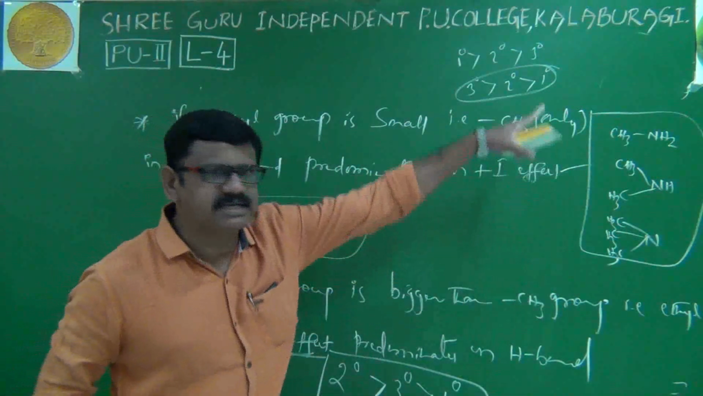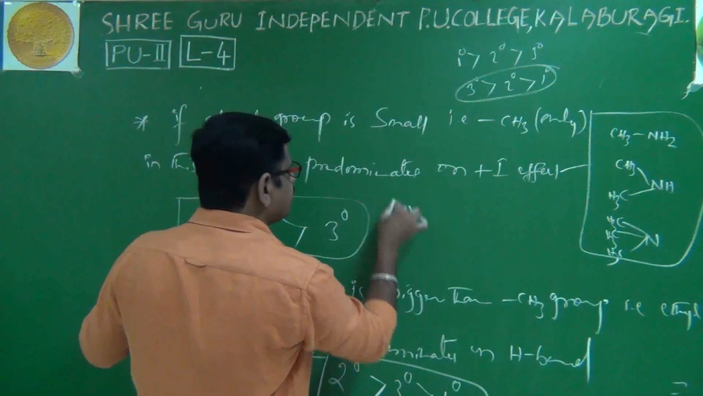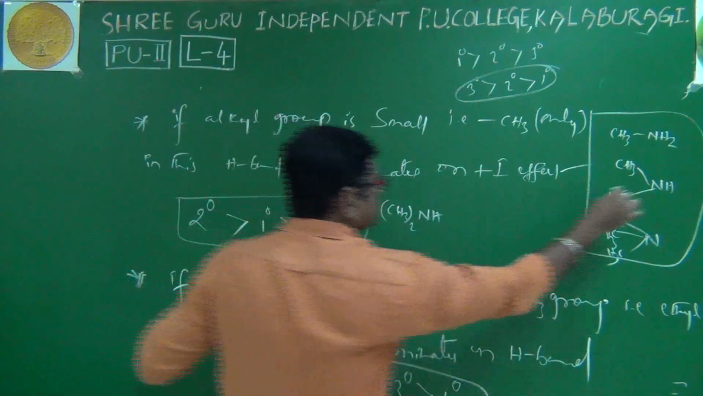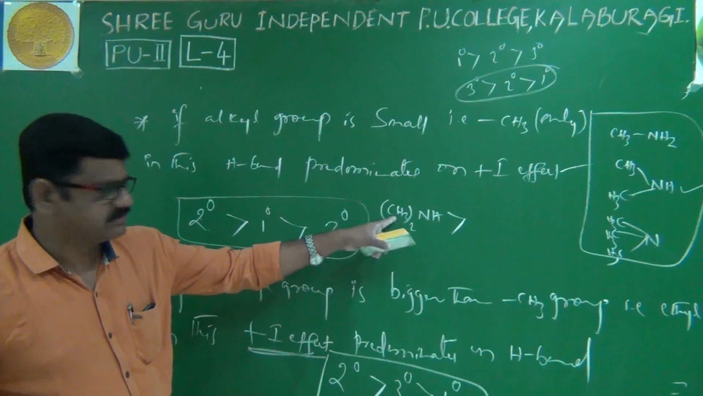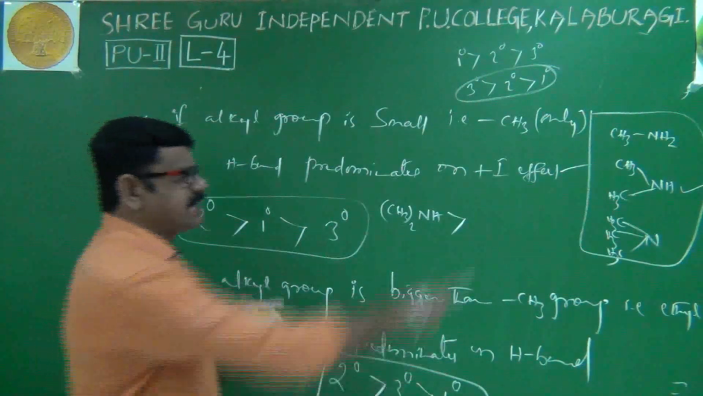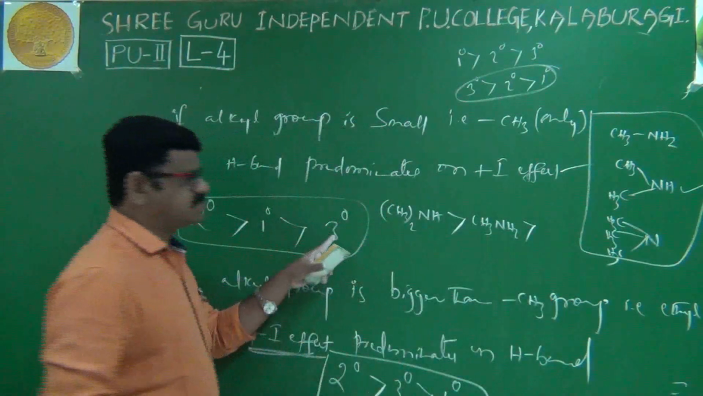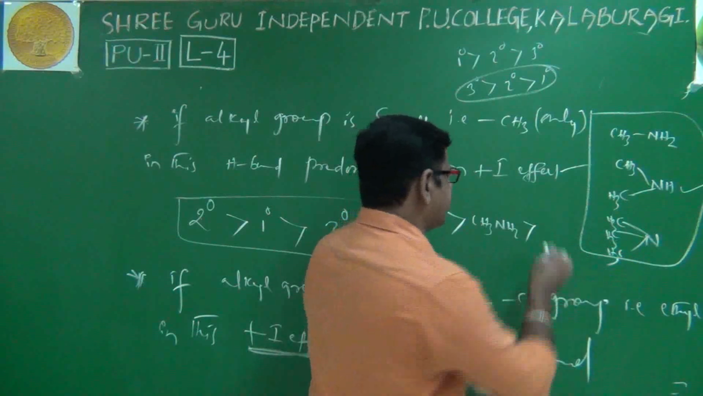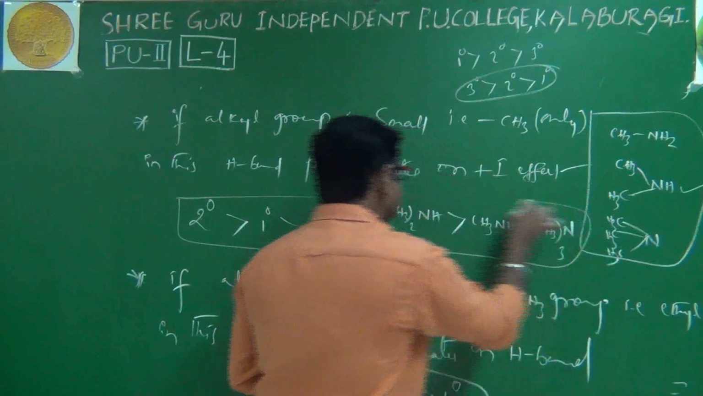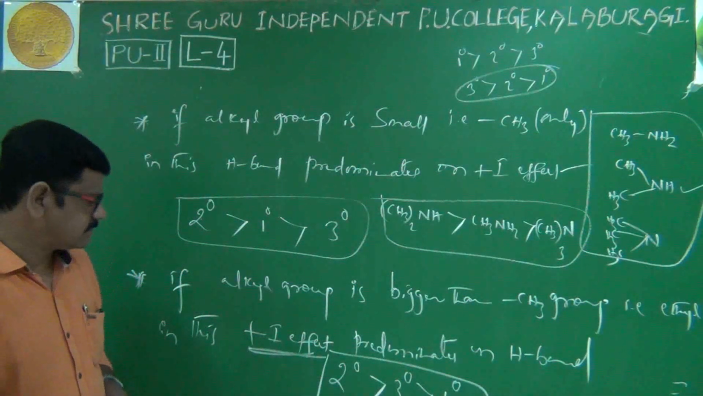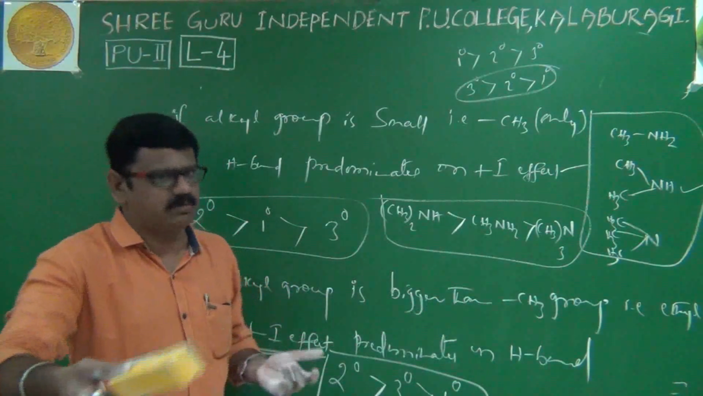Now, which is more basic according to this order? First, secondary. Secondary means CH3 taken twice, NH. It is more basic because we are considering the methyl group. Then after secondary we go to primary, methylamine. Then the tertiary, CH3 taken thrice, N. This is our answer.